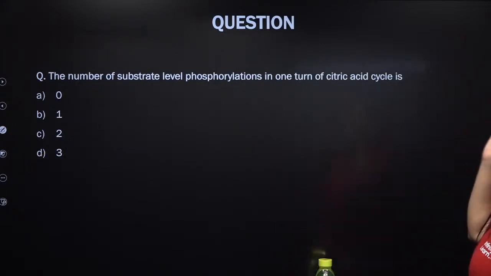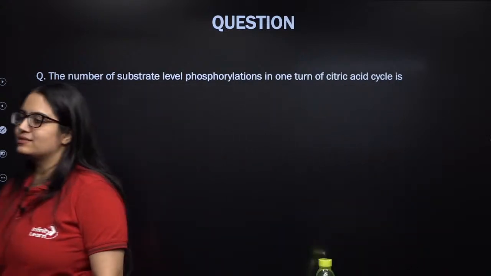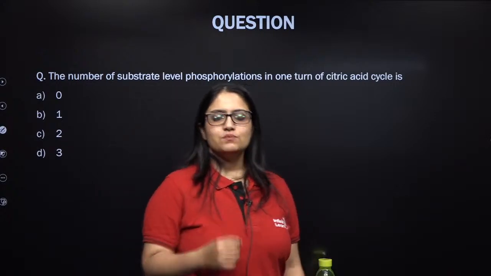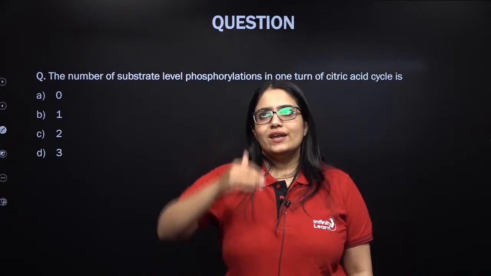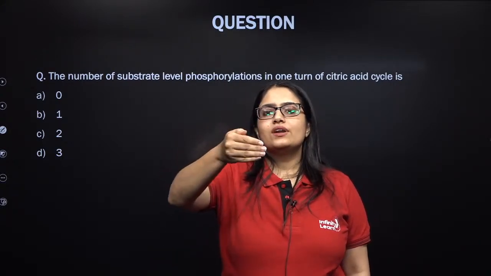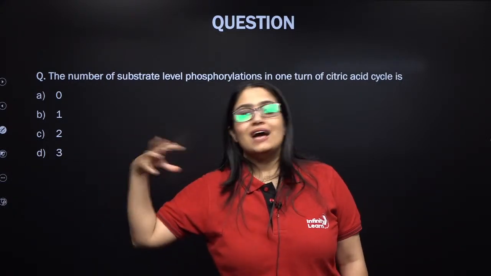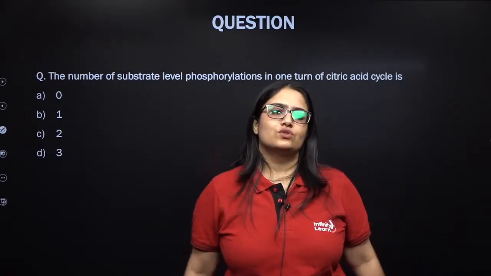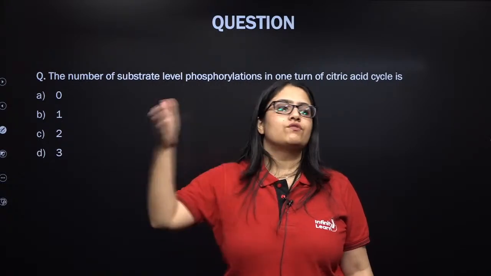The number of substrate level phosphorylations in one turn of citric acid cycle. What is substrate level phosphorylation? It means ATP is getting synthesized without chemiosmosis, that means without building the proton gradient. ATP is synthesized when one particular substrate or compound changes into another compound during a chemical reaction. There is a release of energy, and that released energy is enough to make a bond between ADP and inorganic phosphate. When ATP is produced in this way, it is substrate level phosphorylation.